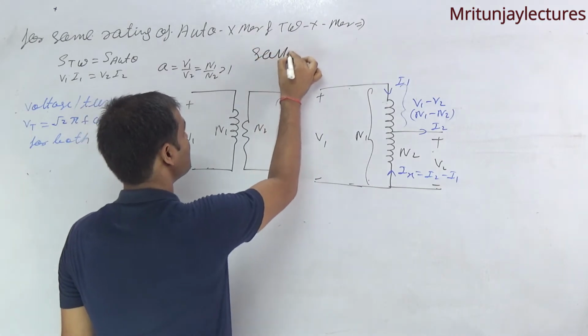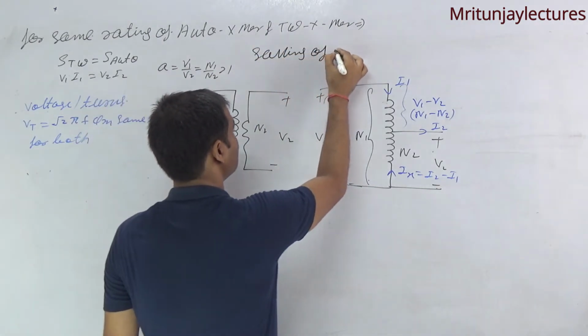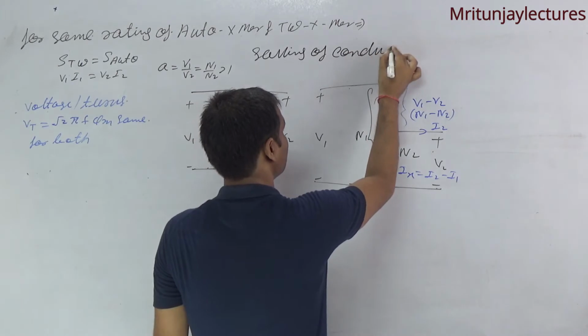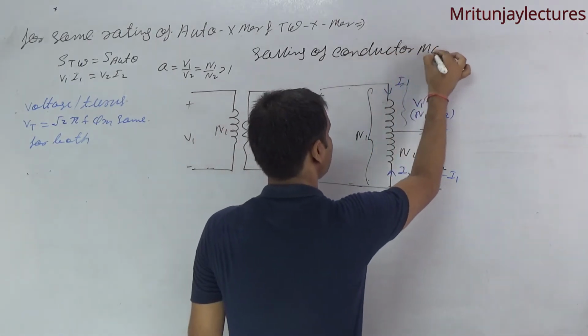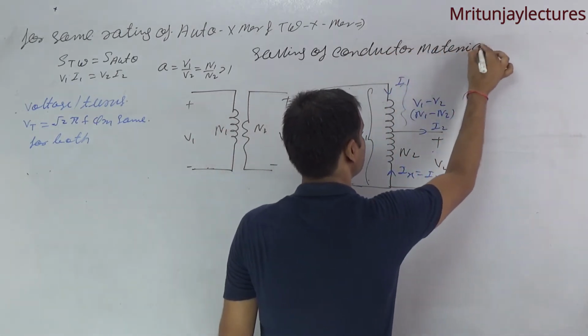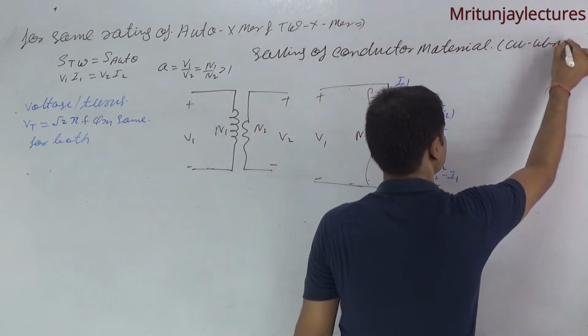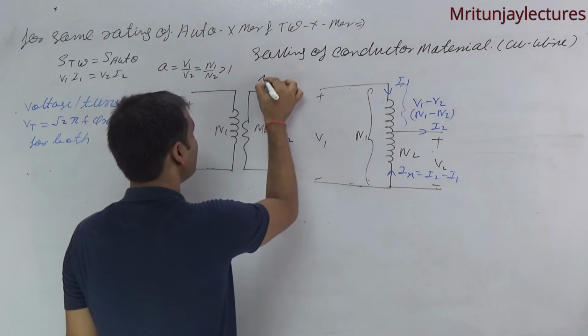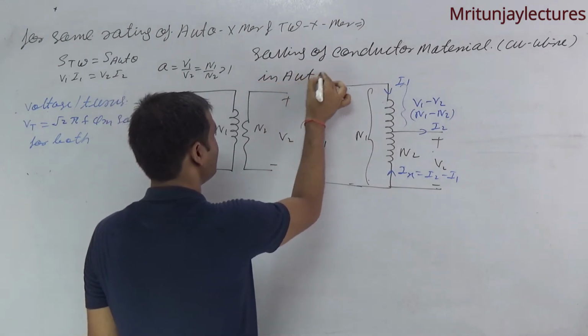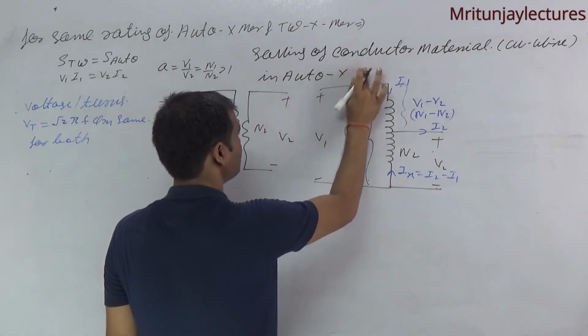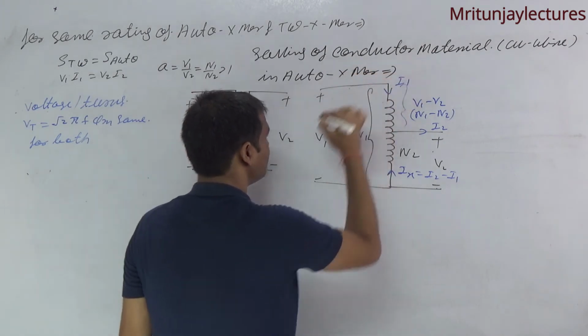Now, saving of conductor material, that is copper wire, in auto transformer. We are focused on the auto transformer.